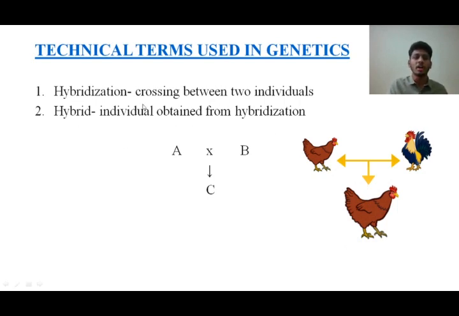What is hybridization? Crossing between two individuals. I told you, crossing between two individuals of the same species. Both are chicken, isn't it? So a hen and a rooster are taken. Rooster is a male and a hen is a female. We cross them. Probably this has a very good meat giving capacity and this has a very good egg laying capacity. When two such organisms are crossed, we get another organism of the same species with both the characters in it. We call it a hybrid. I hope both these terms are quite familiar for you all now.